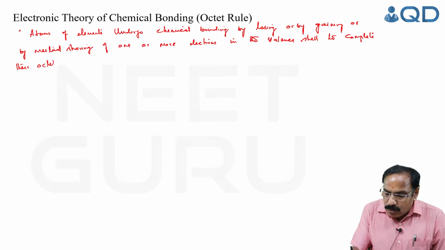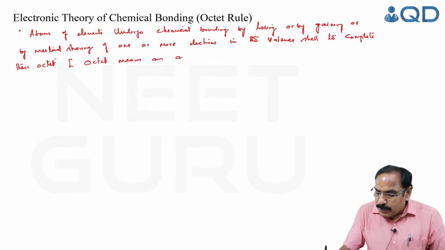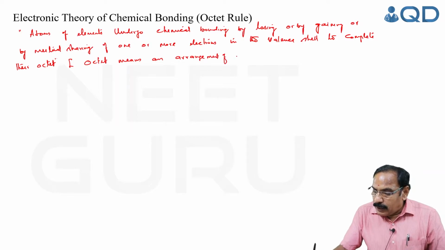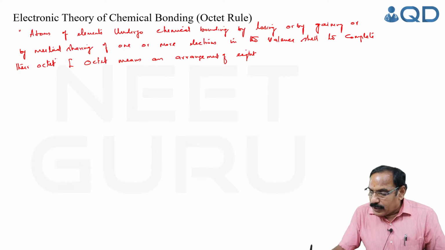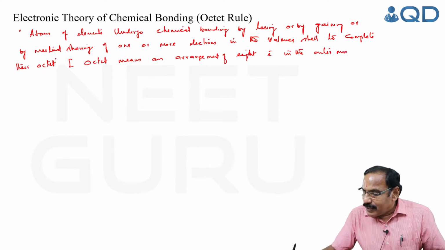That's why the rule is called the octet rule. Octet means an arrangement of 8 electrons in the outermost shell. So it's very simple.